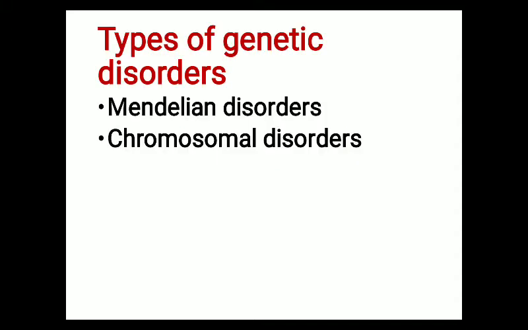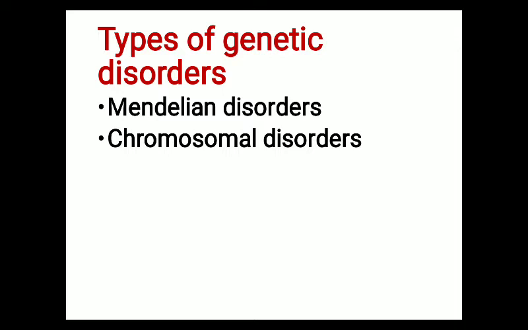So what are the different types of genetic disorders? Broadly we can categorize genetic disorders into two categories. The first is Mendelian disorders and the second is chromosomal disorders. What is the basic difference between them? The first difference is that Mendelian disorders follow Mendel's laws: the law of dominance, law of segregation, and law of independent assortment. But chromosomal disorders don't follow Mendel's laws.